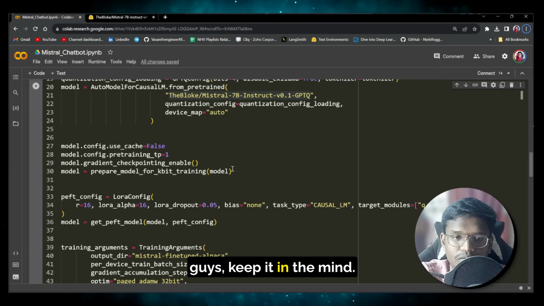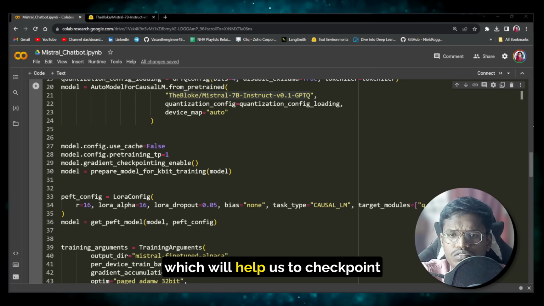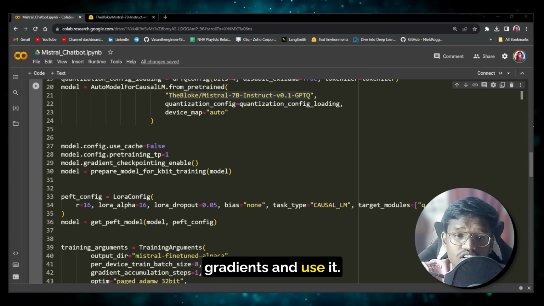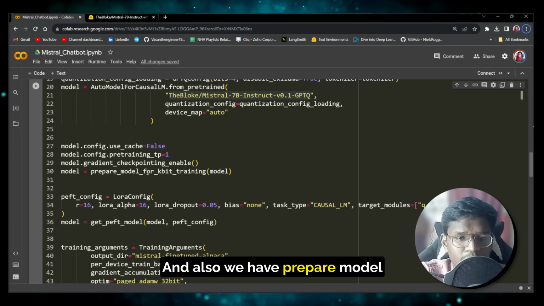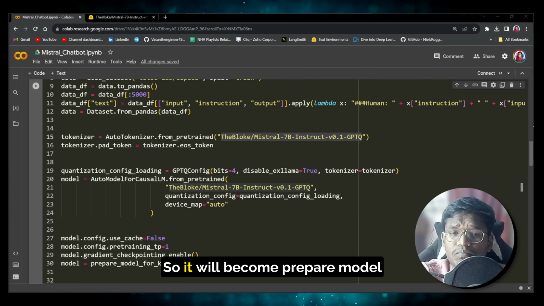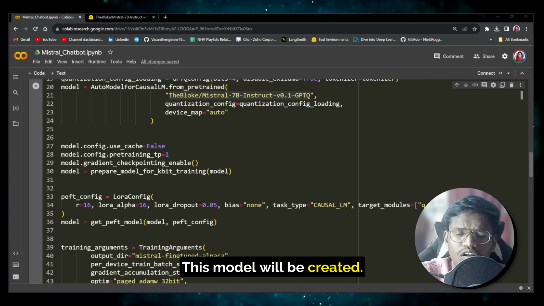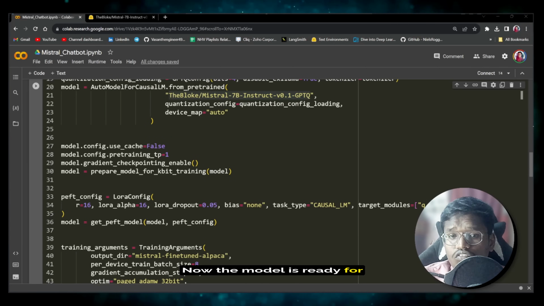So guys, keep it in mind. Next we enable gradient checkpointing, which will help us checkpoint the gradients and use them. And also we have prepare model for k-bit training. Like I said, here bits is equal to 4, so it becomes prepare model for 4-bit training. That is how this model will be created. Now the model is ready for 4-bit training.